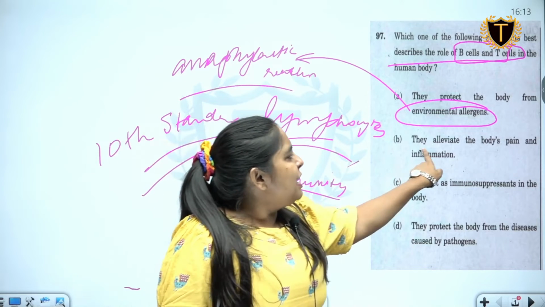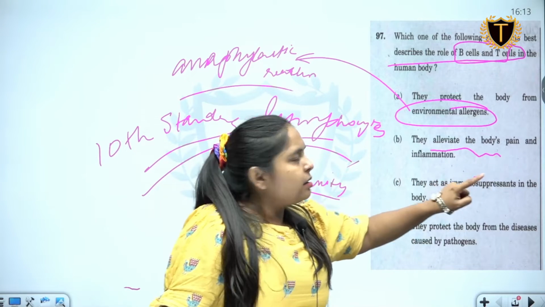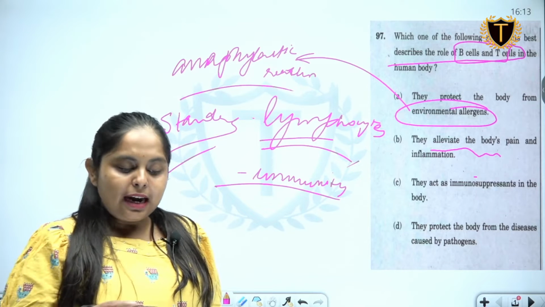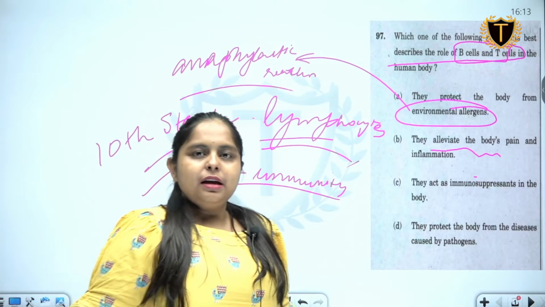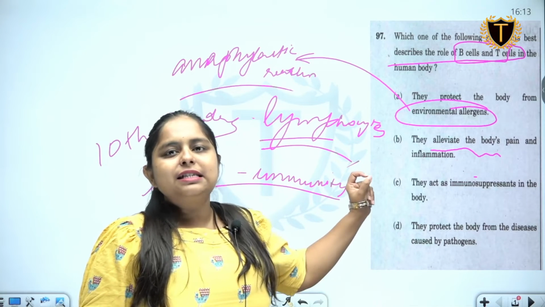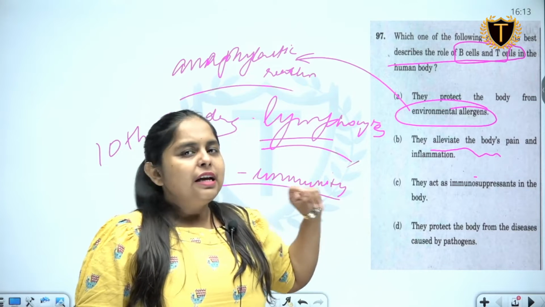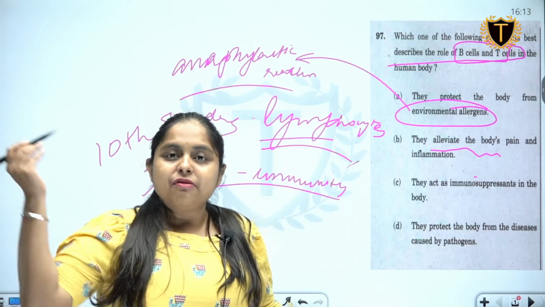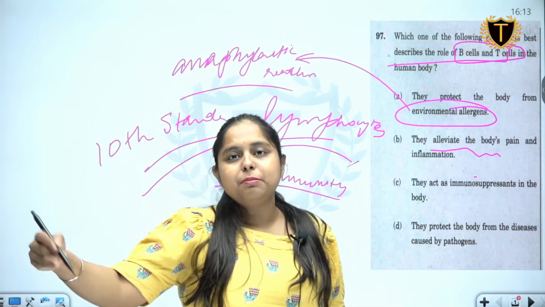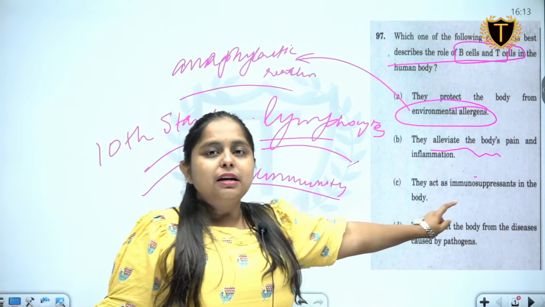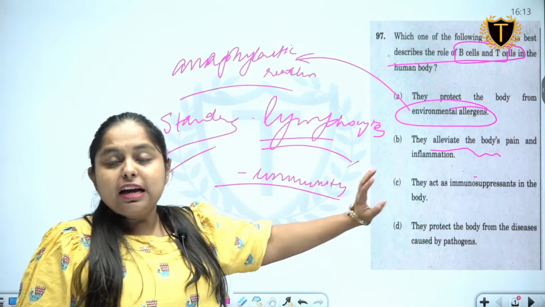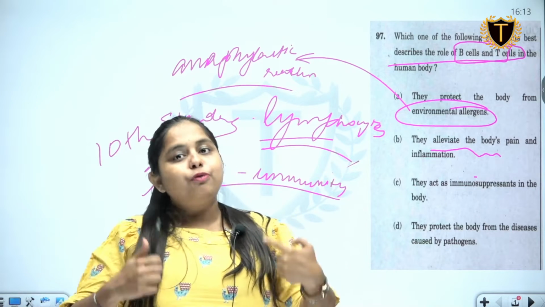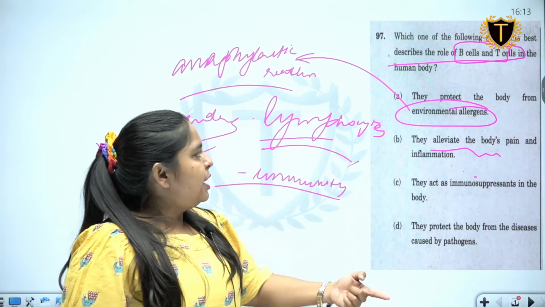Coming to alleviate the body's pain and inflammation. Alleviate means what? That it will be drawn away. Anyways, any cell in our body is not doing this kind of action, that it is alleviating. We need to suppress our immune system so that we do not have pain. We cannot have pain. Experiencing pain is a part of our immune reaction. Alright.